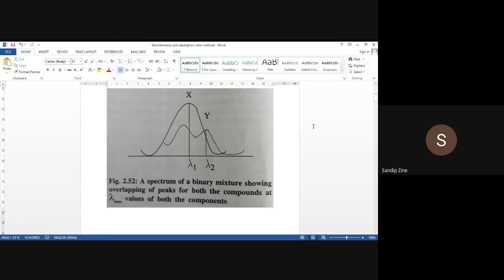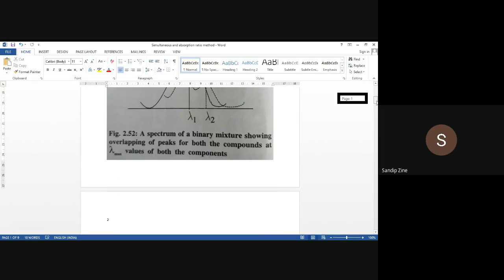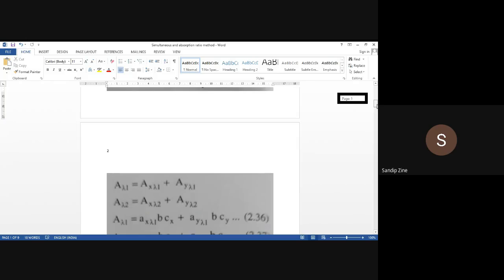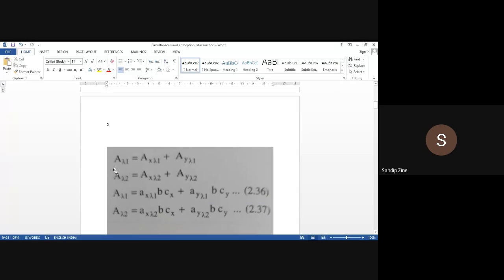A lambda 1, the absorbance at wavelength 1, is equal to absorbance of X at lambda 1 plus absorbance of Y at lambda 1.